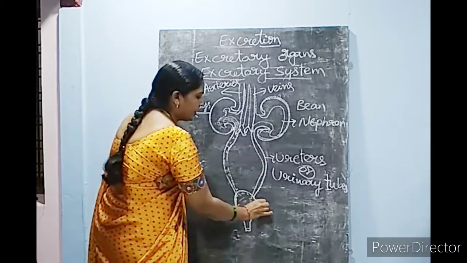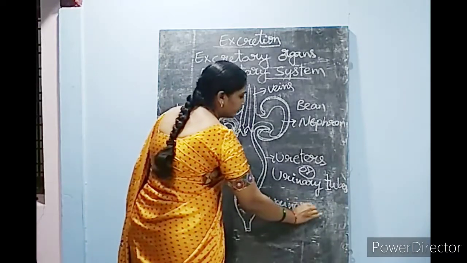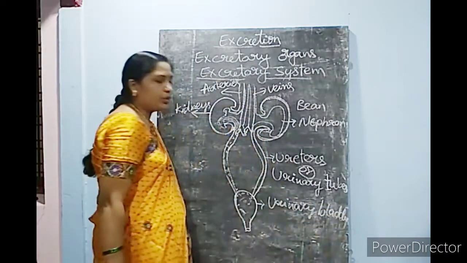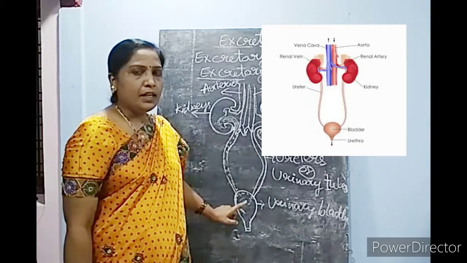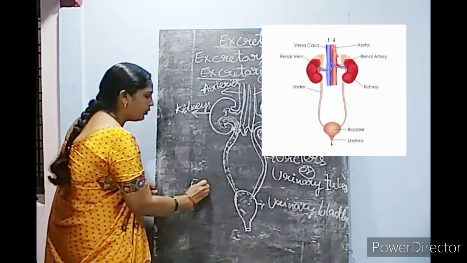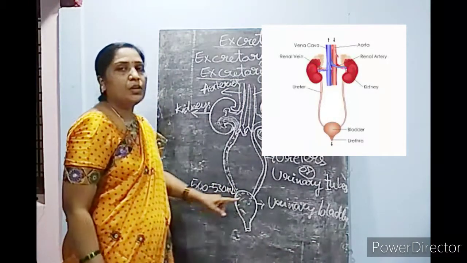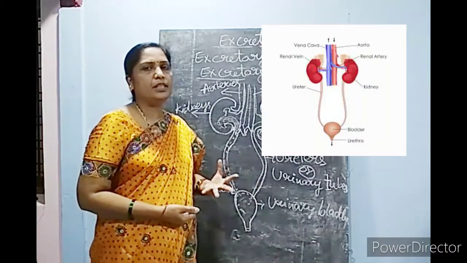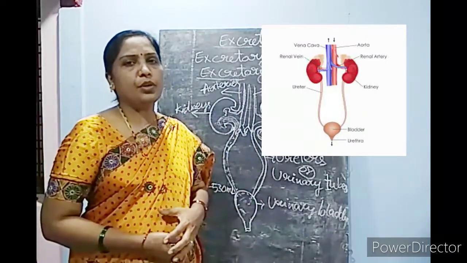The urinary bladder is a muscular structure, and it has the capacity to hold 500 to 530 ml of urine.